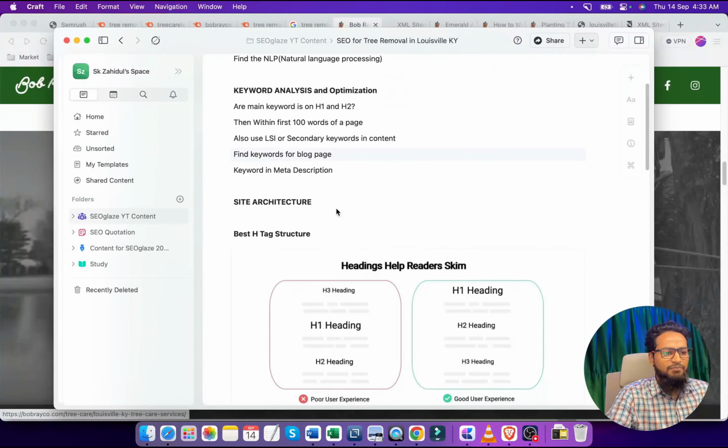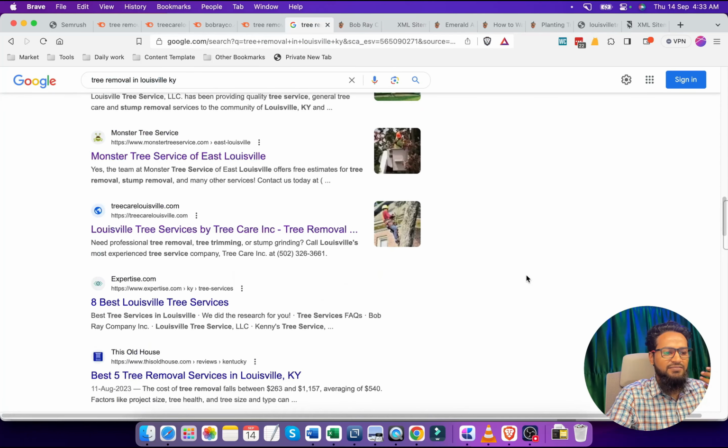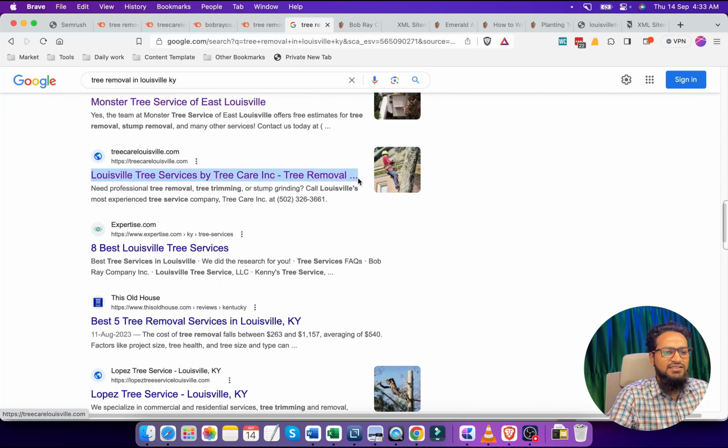And after that we are going to target those keywords in the meta title and meta description. The meta title is the title that shows on Google search results, and this is the meta description.